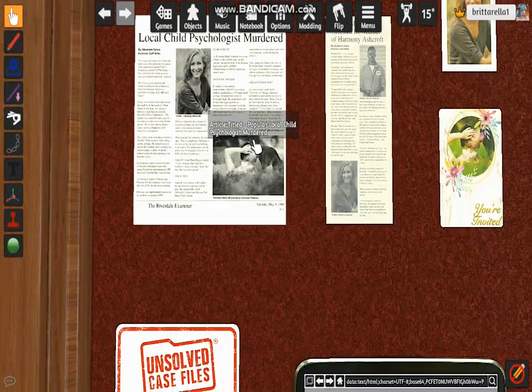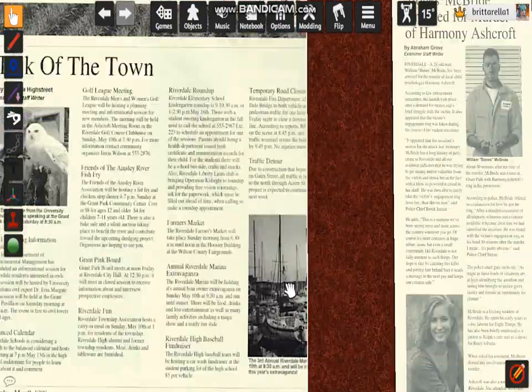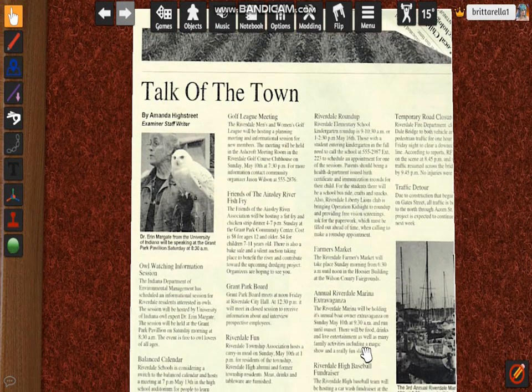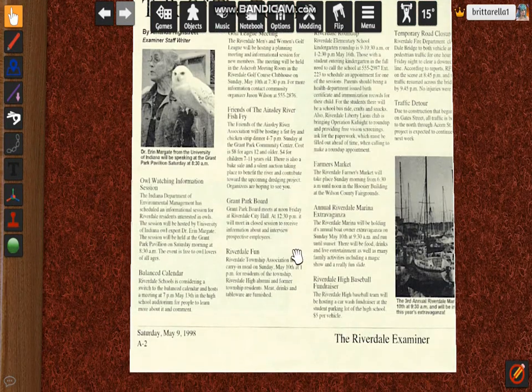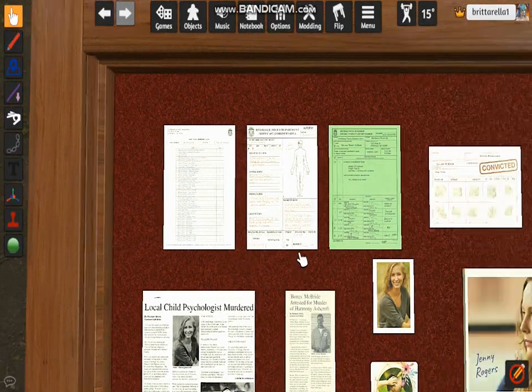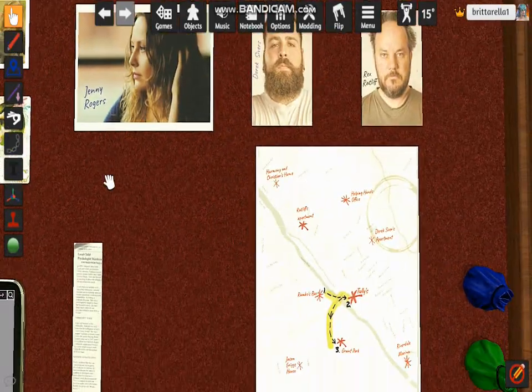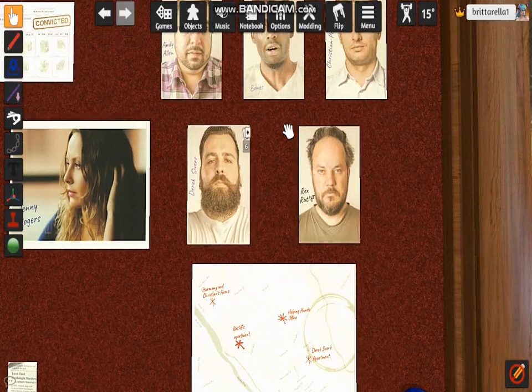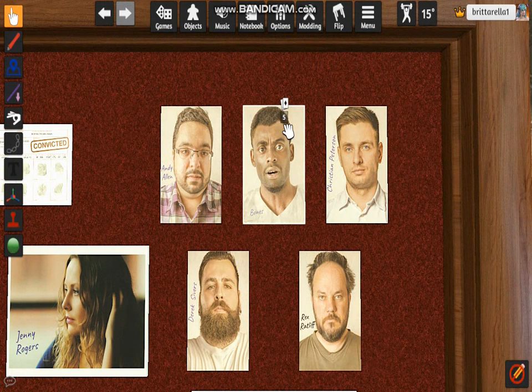There's a lot to read. And there's something in the back, but it has no relations to any of this. So, what can we do here? Who should we talk to first?